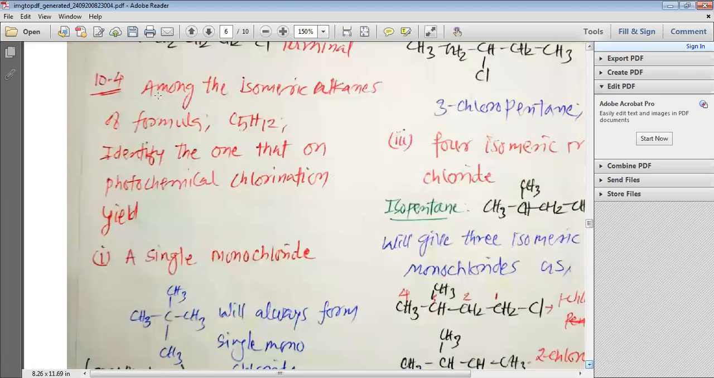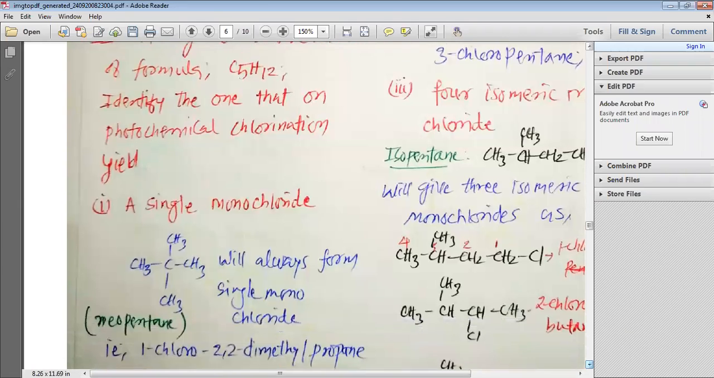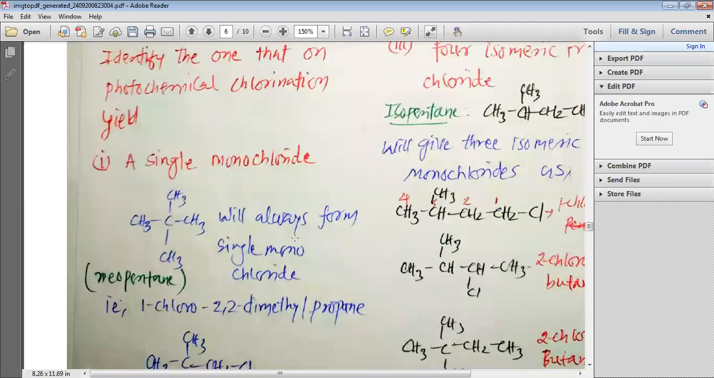Then we have the next question. Among the isomeric alkanes of formula C5H12, identify the one that on photochemical chlorination yields a single monochloride. You can see here, this is neopentane. If you allow it to react with chlorine, chlorine is joined at any of these four CH3 groups and ultimately will give us the product